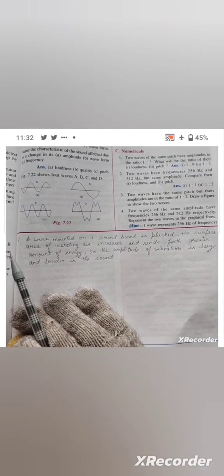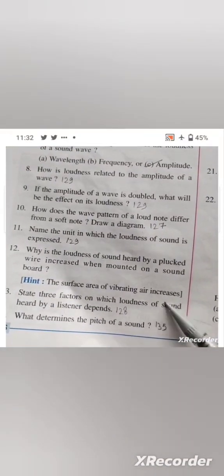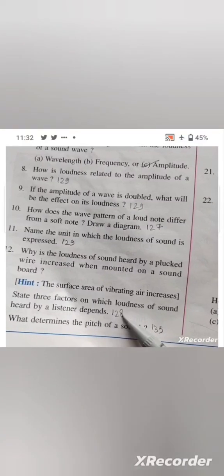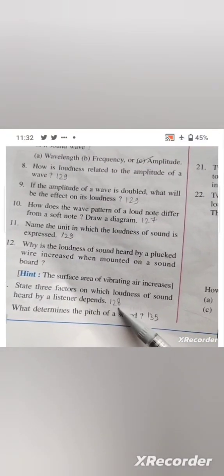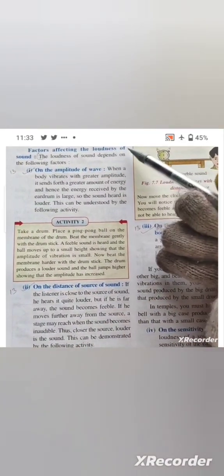Now question number 13. State 3 factors on which the loudness of sound heard by a listener depends. Its answer is given on page number 128, heading Factors Affecting the Loudness of Sound. From the starting onwards, you have to start writing the answer. The loudness of sound depends on the following factors.